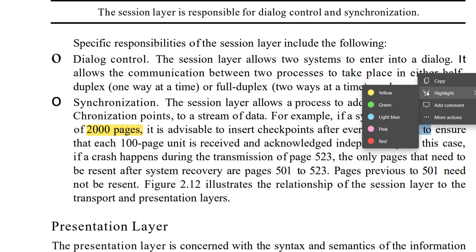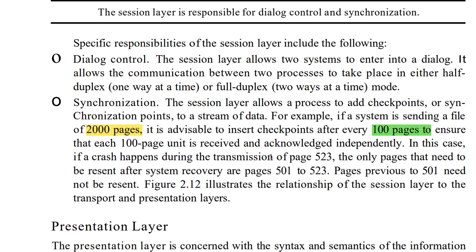It means the system is sending 2000 pages, but for every 100 pages it has to check whether all 100 pages are sent or not. Like this, we have added checkpoints for every 100 pages, and when it reaches 100 pages we check whether all of them are sent or not. Like this, up to 2000 pages we will add checkpoints. Each 100-page unit is received and acknowledged independently.